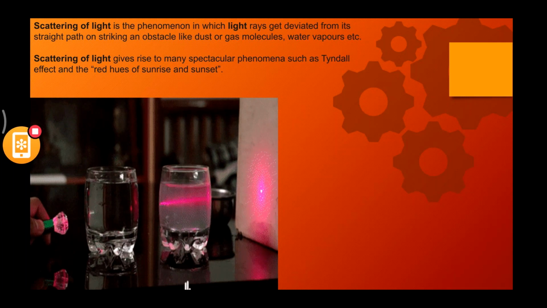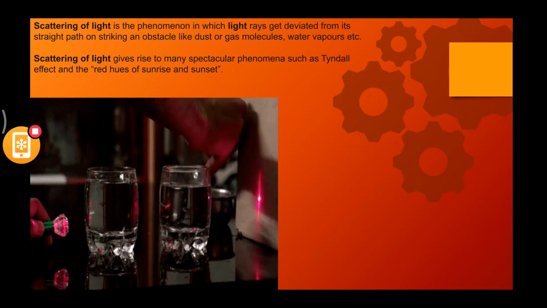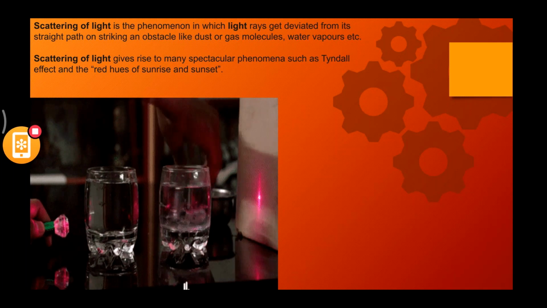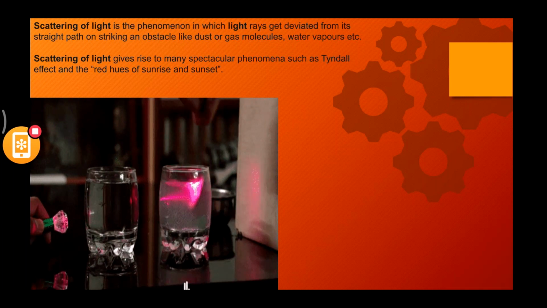Light was straight. You cannot see any change in its path. But when the person adds something into the glass and mixes it up, there is some disturbance, and because of this you can see a change in the light which is falling onto the film. You can clearly see the particles of light on the screen.